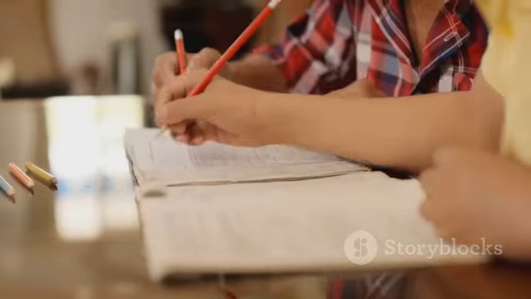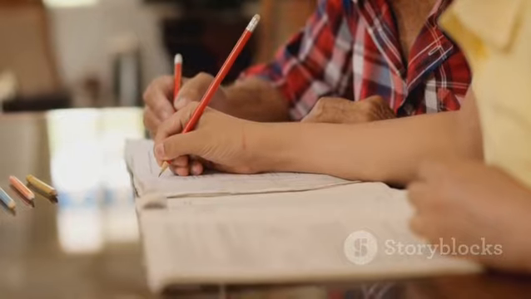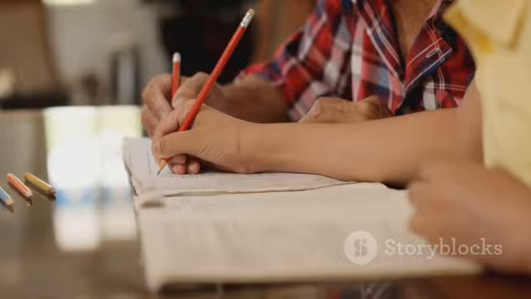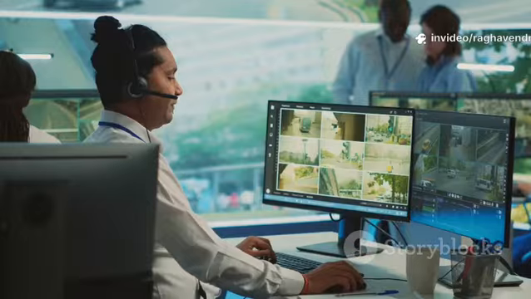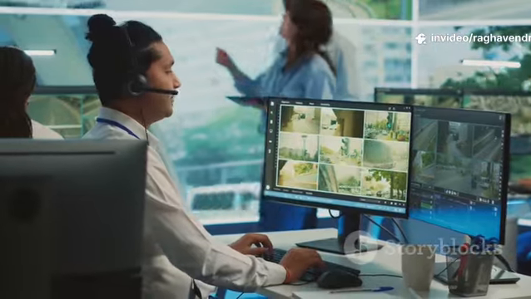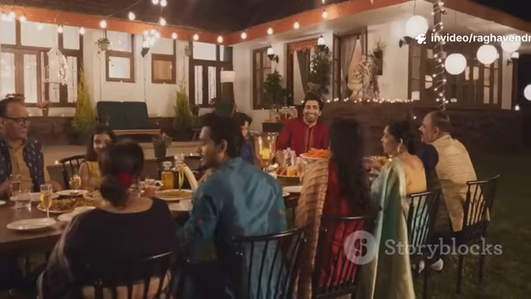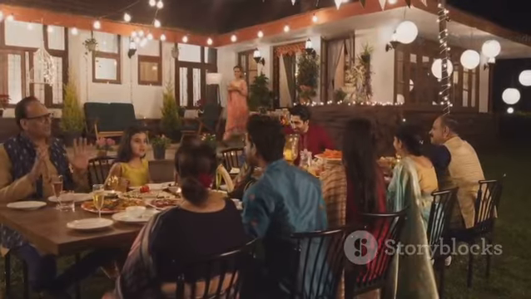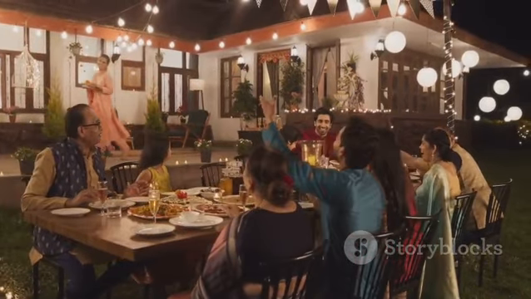As the old Indian saying goes, "Adhura gyan khatarnak hota hai." Half knowledge is dangerous. Similarly, half communication is a recipe for disaster. By embracing completeness, we can make our homes more peaceful, our workplaces more productive, and our lives a lot simpler.